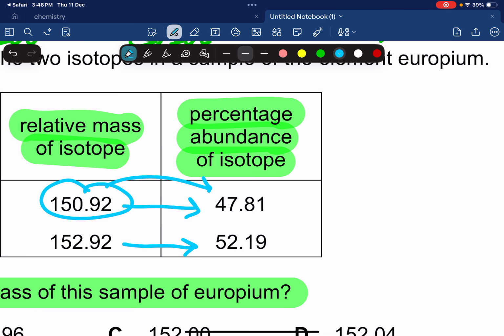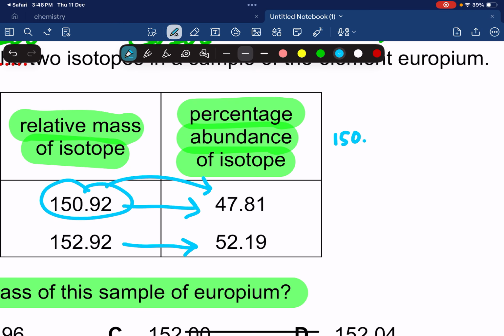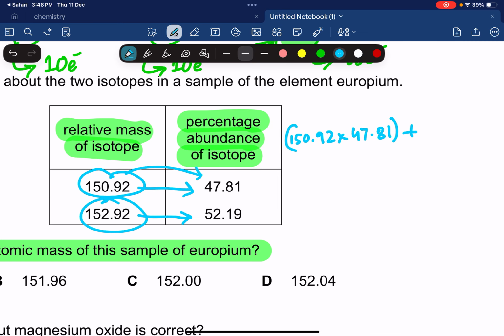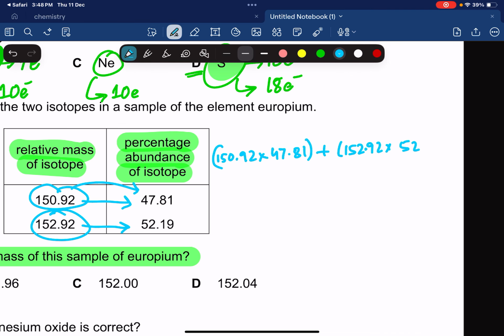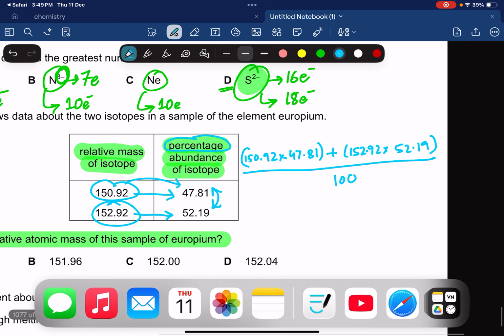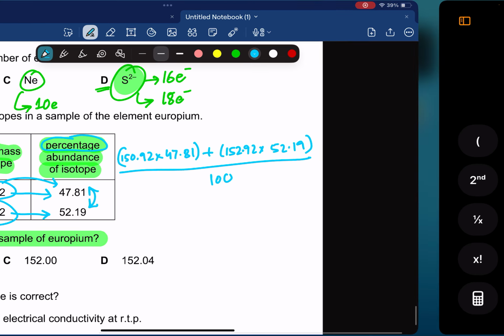150.92. Okay, you have to be careful about the significant figures. 150.92 multiplied by 47.81, and then we're going to add to it the mass of the other isotope, which is 152.92 multiplied by 52.19, upon the sum of the two abundances. In this case, since it is percentage, it's going to be 100 upon 100. So just put this into my calculator. Okay, 150.92 times 47.81.